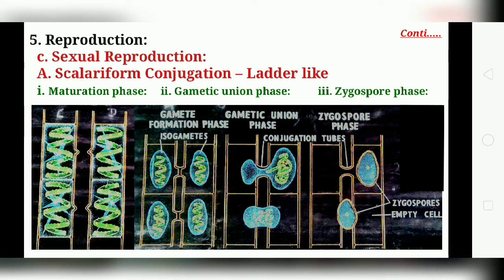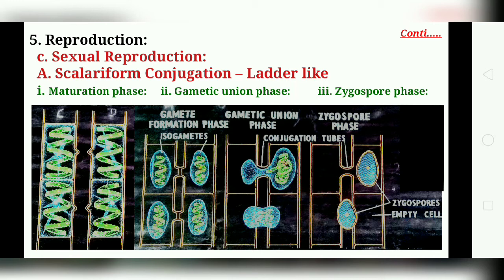After the arrival of the male protoplast, the female protoplast contracts from its cell wall. After fusion of the two protoplasts, the two nuclei fuse and form a zygospore. And the third part, what happens in the third part? That is the zygospore contraction phase.